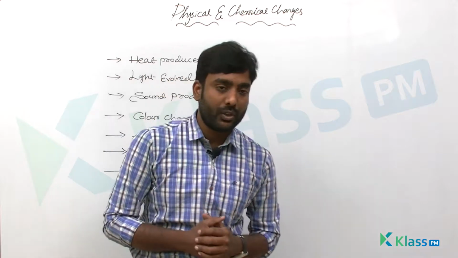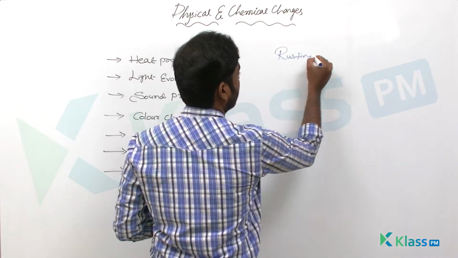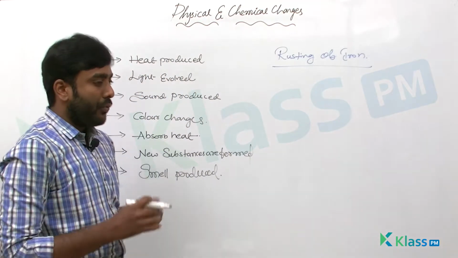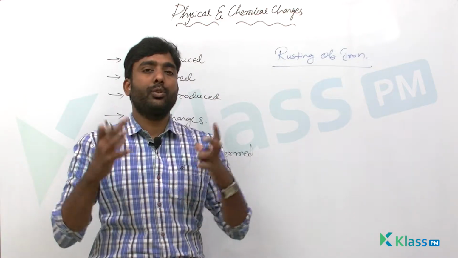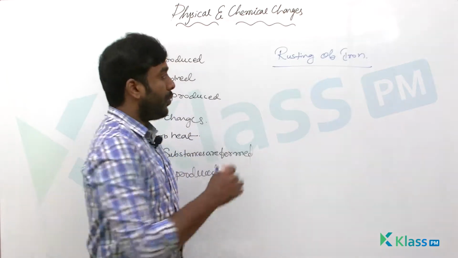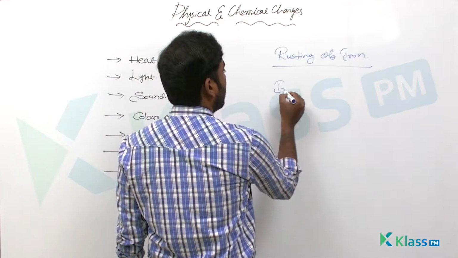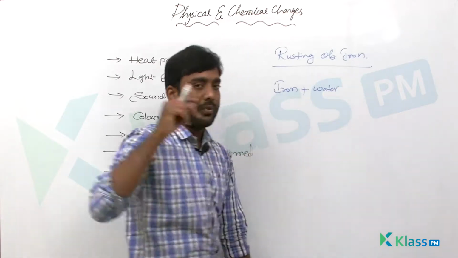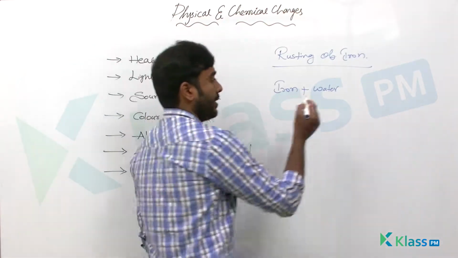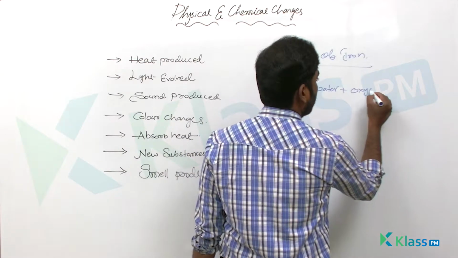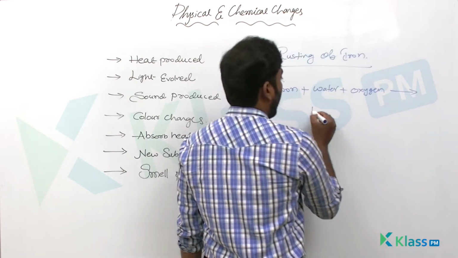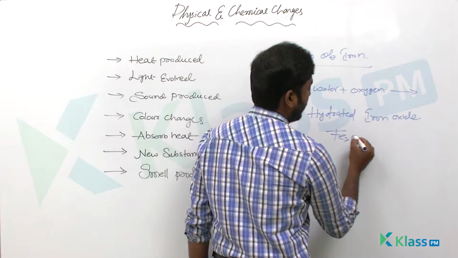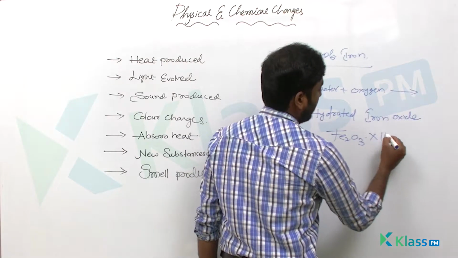What actually happens in rusting of iron? When any iron object is exposed to the air for a long time, the iron reacts with water, which is present in the form of water vapor in the air, and also oxygen, and it forms hydrated iron oxide, which you can write as Fe2O3xH2O.